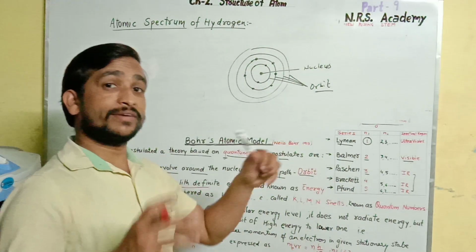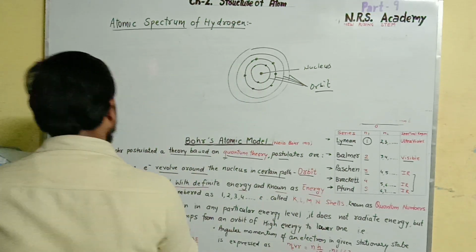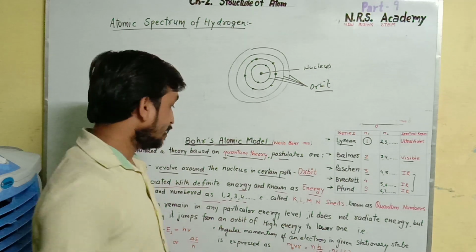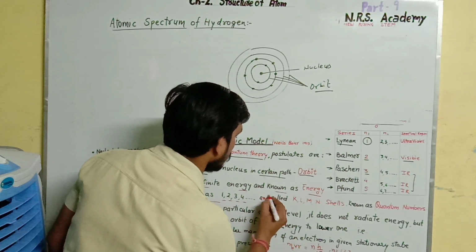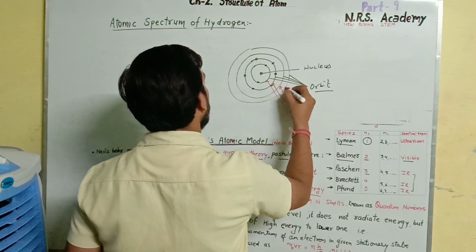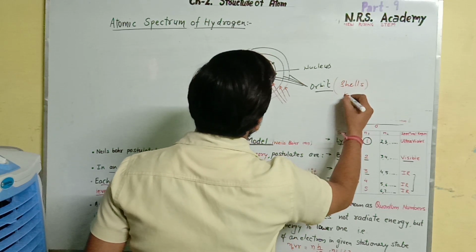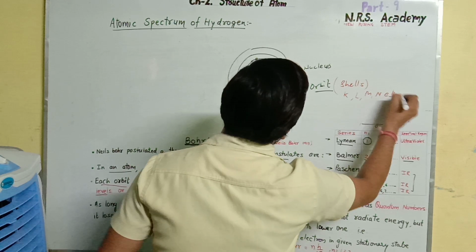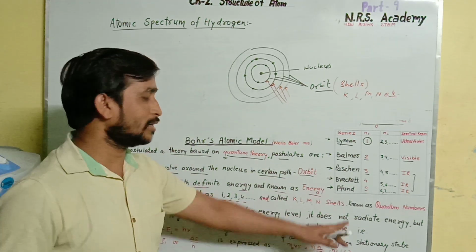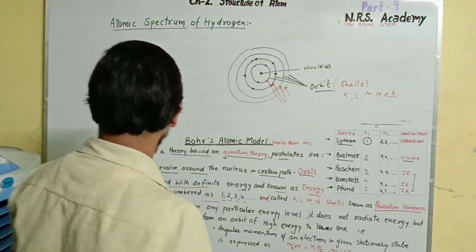As I told you, the energy and the radius of each orbit are fixed, and these are known as energy levels or shells, numbered 1, 2, 3, 4, or n. These orbits have shells which are represented as K, L, M, and so on. So in case of orbits we have energy levels or energy shells known as K, L, M, corresponding to their quantum numbers. We'll discuss what quantum numbers are in later topics.